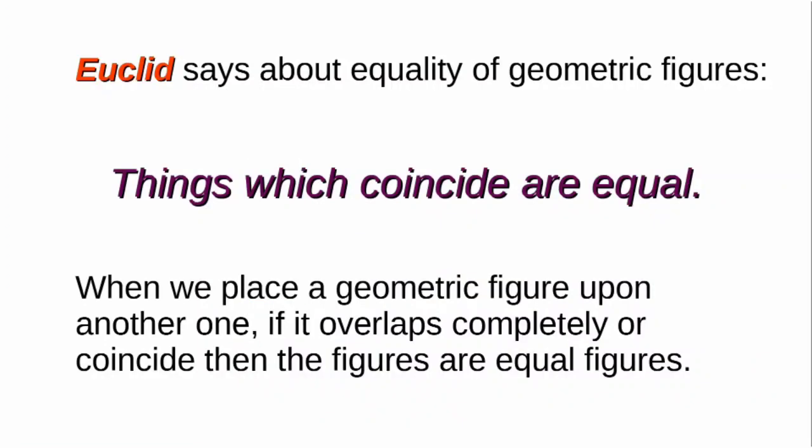The Greek mathematician Euclid says about equality of geometric figures as things which coincide are equal. When we place a geometric figure upon another, if it overlaps completely, that means coincide, then the figures are equal figures.